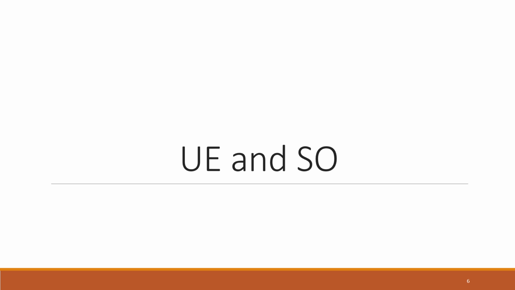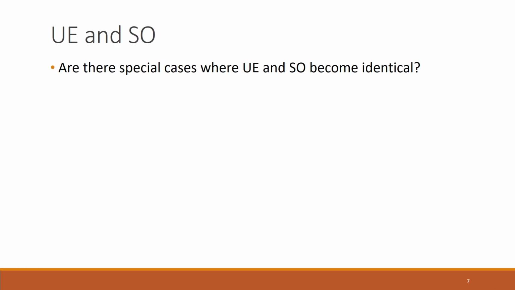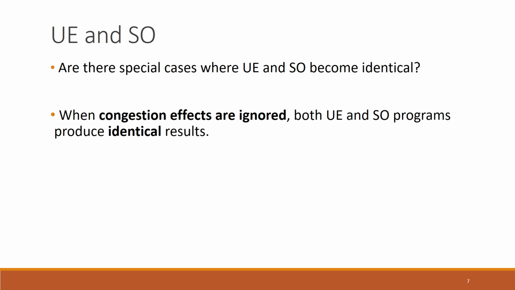So now that we have focused on system optimization, let us do further discussion and differences between user equilibrium and system optimization. So the question is, are there special cases where the user equilibrium and system optimization become identical? When the congestion effects are ignored, both user equilibrium and system optimization programs produce identical results.